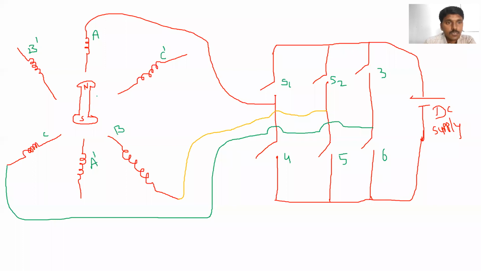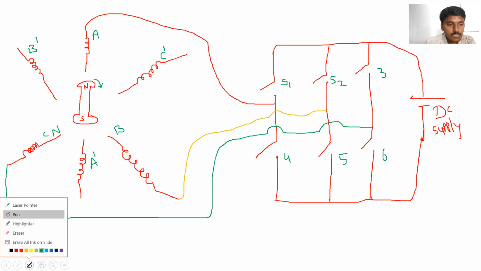So here, if we want to rotate this rotor in this direction, what do we have to do? We have to make this coil a north pole. How can we make this a north pole? Because whenever this coil becomes a north pole, it will attract the rotor this way. Is it clear?